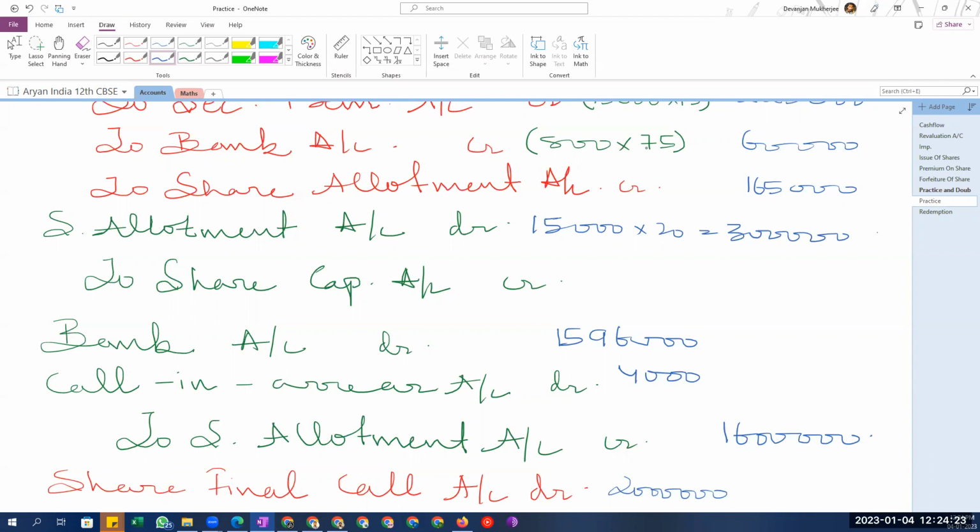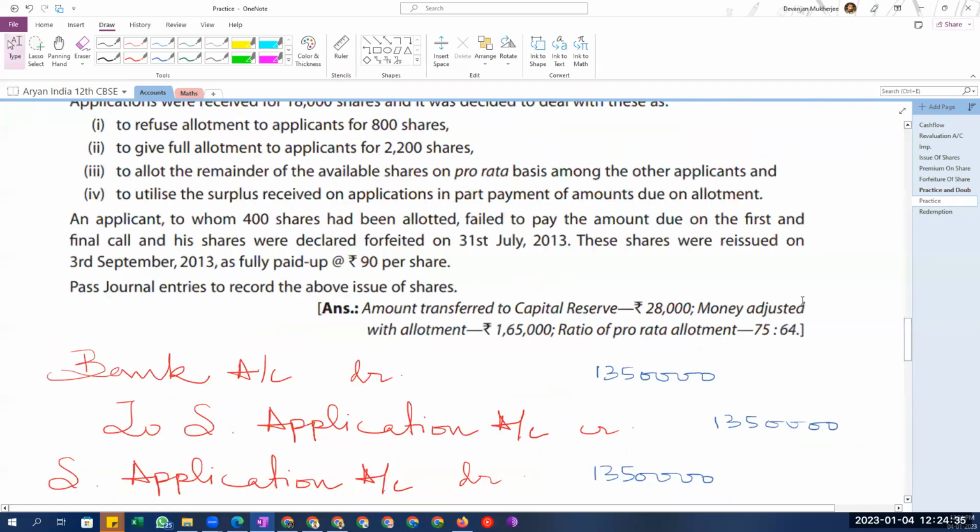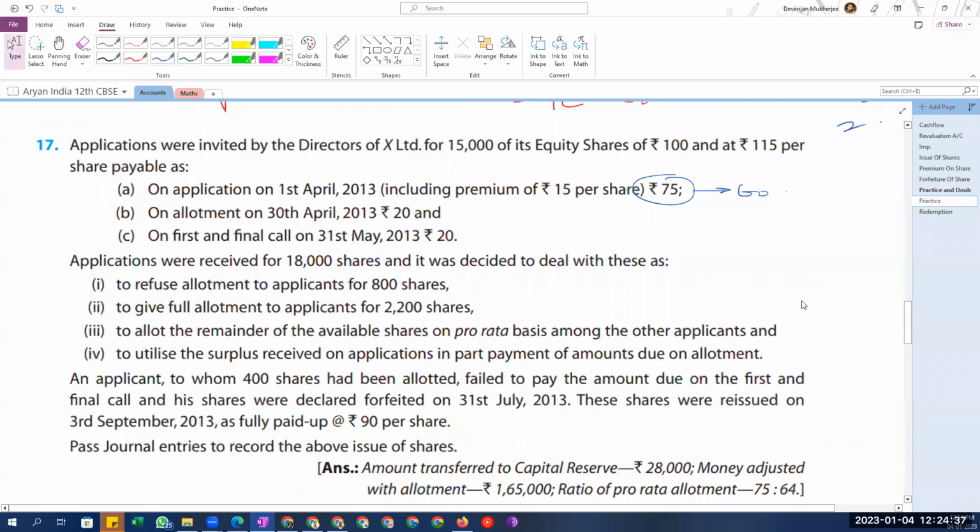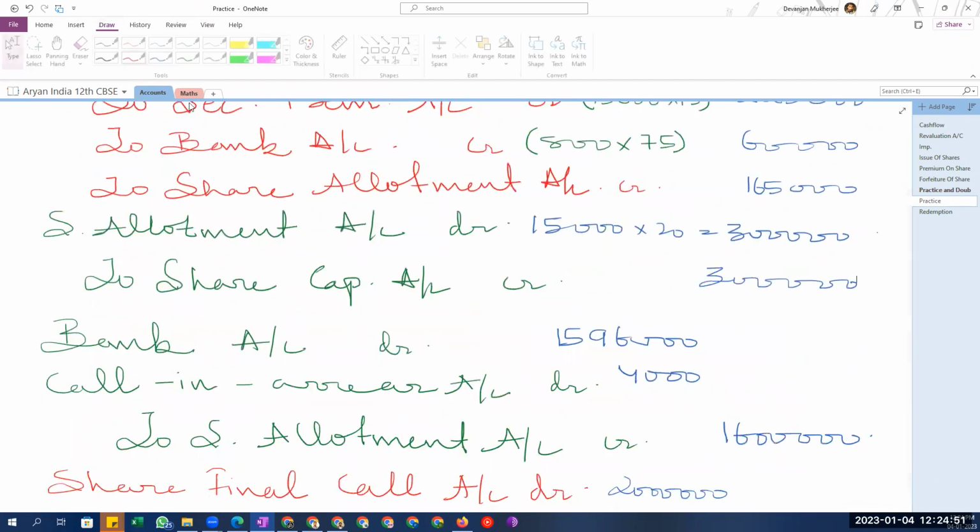3 lakh, they will not pay 165. Okay, yeah, is it fine? So now, next entry, check if there is any arrears and all. No, there is no arrears. So then the full amount will be paid. Full amount meaning 3 lakh, but less the money that we already have.